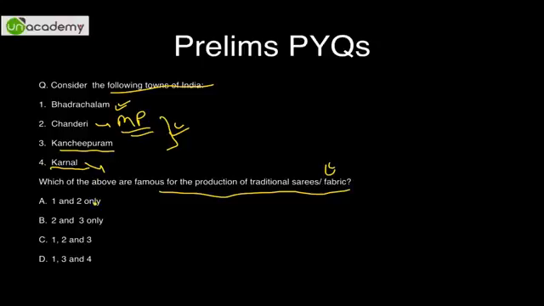National Dairy Research Institute. So 1 is obviously I don't think the answer, because 3 must be there. So 3 has to be there and 2 has to be there. Okay, so D is also eliminated because 2 I know. So either it can be 2 3 or it can be 1 2 3. So this is what is called the elimination method. So I will still go with my gut instinct and mark B, because I really haven't heard of Sari being famous in Bhadrachalam. I might have heard because I've read a lot. So that is called confidence. So I think the answer will be 2 and 3.